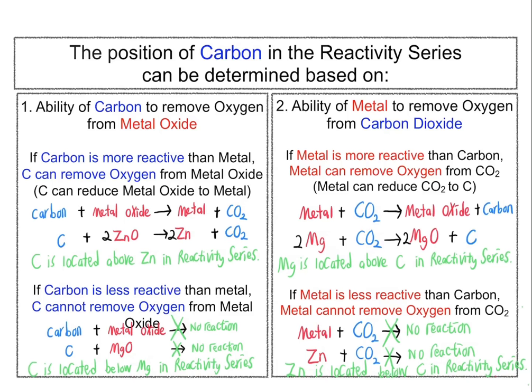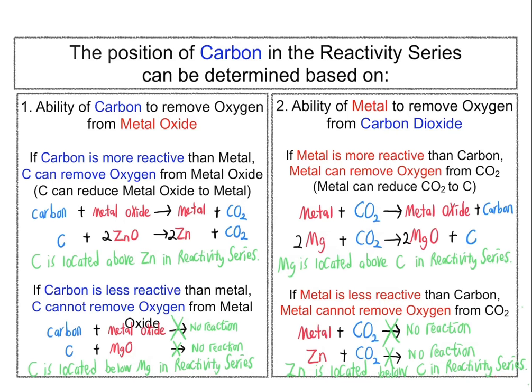On the other hand, if the metal is more reactive than carbon, the metal can remove oxygen from carbon dioxide. In other words, metal can reduce carbon dioxide to carbon. However, if the metal is less reactive than carbon, metal cannot remove oxygen from carbon dioxide.